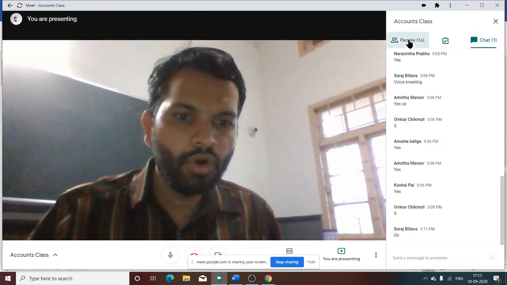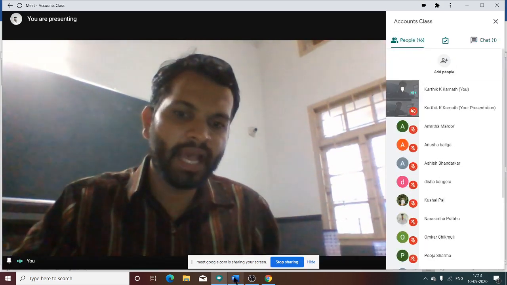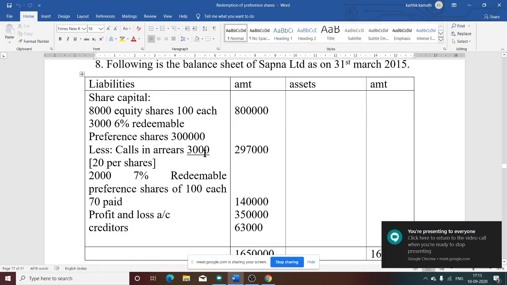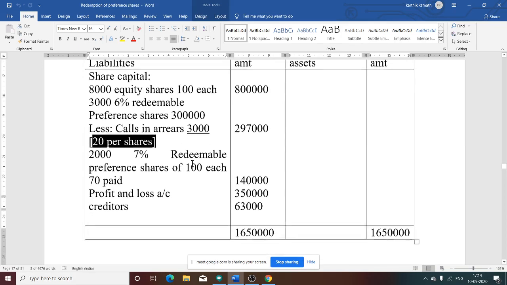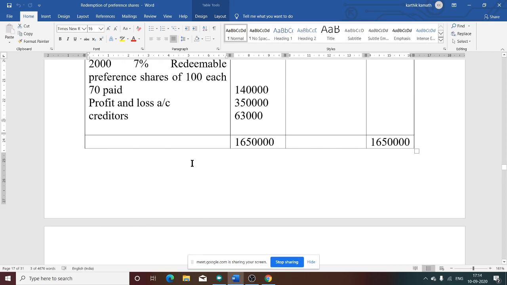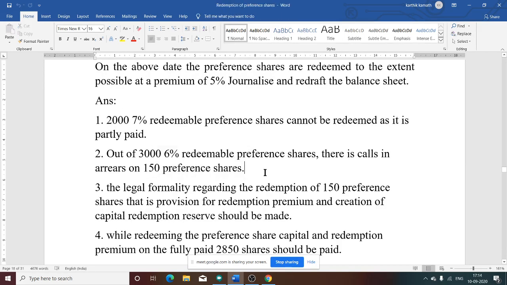No answers. See, first you need to see the balance sheet. If you see the balance sheet, there is 3,000 calls in arrear given. Below that, 20 per share is mentioned. So if we want to get the number of shares, how to calculate? 3,000 divided by 20, you will get 150 preference shares. So that 3,000 calls in arrear is for only 150 preference shares.